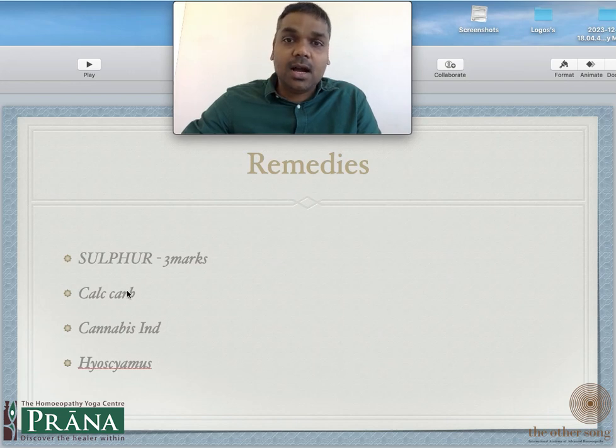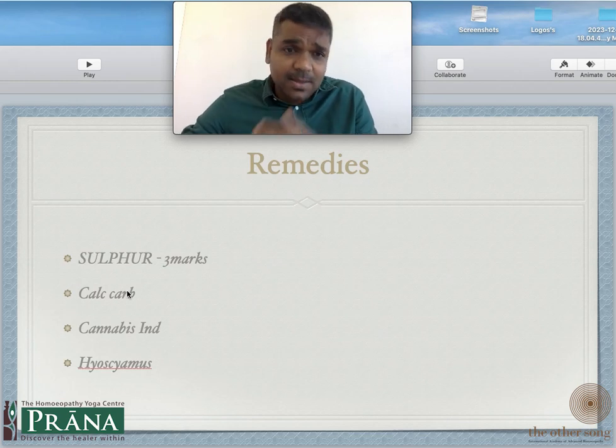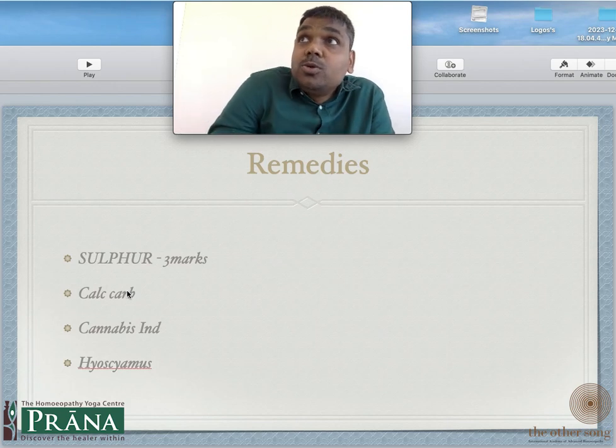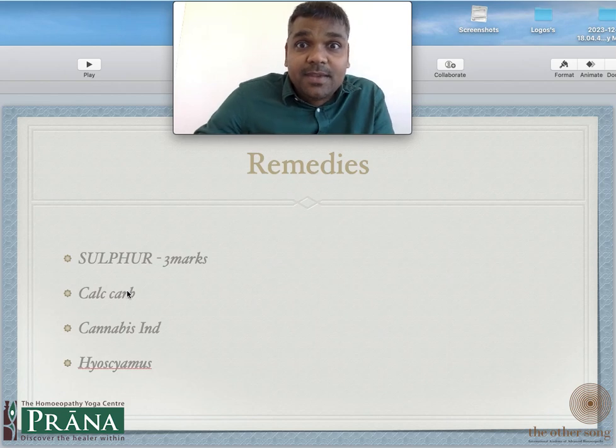Next is calcarea carb. The symptom that we know is fear that others will observe my confusion. It also has all these symptoms like memory loss, inability to comprehend, inability to study, misplaced words, letters, talks, etc. But the main thing is that others will observe. They are scared others will come to know that I am not understanding anything. If they come to know, then what will happen? They will get me out.